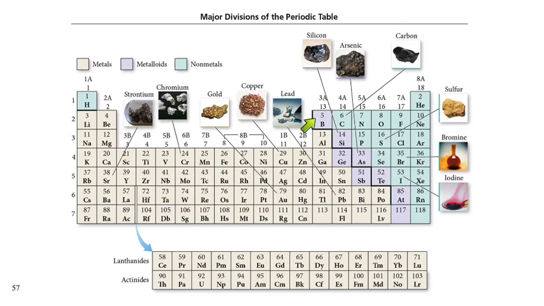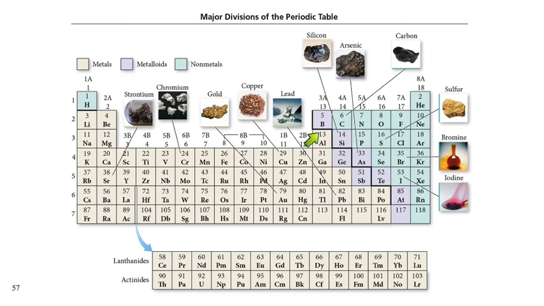The ones that are directly touching the line here in the purple are called metalloids or semi-metals. They are in this dividing line between metals and nonmetals. They're kind of like teenagers. They're not teens, but they're not really children either. They're kind of in between. And so these have properties that are in between.